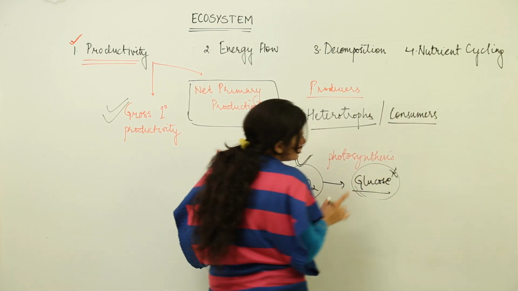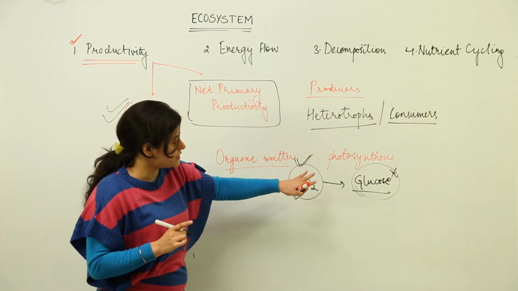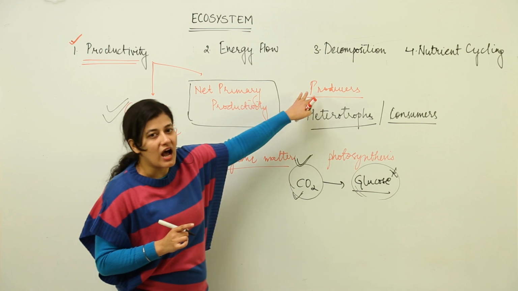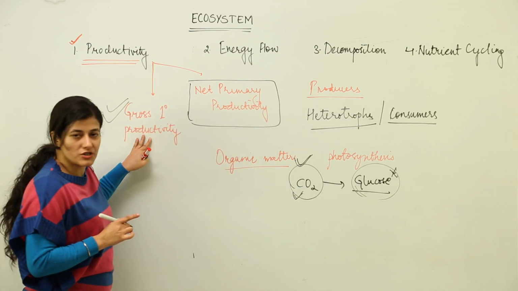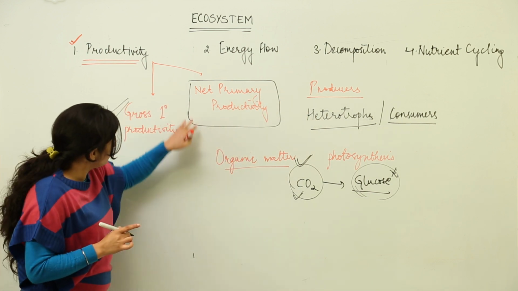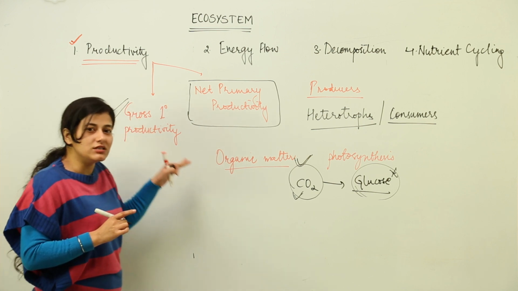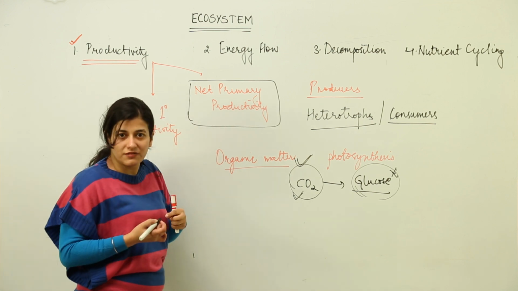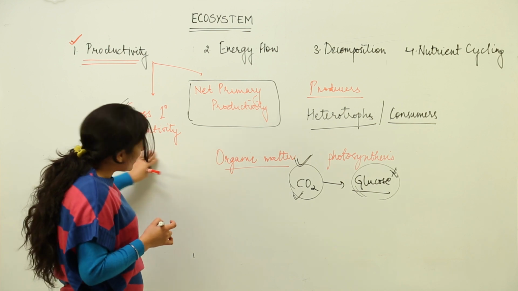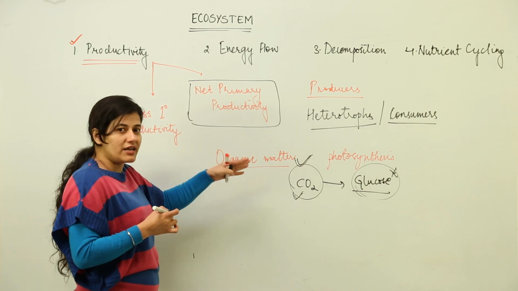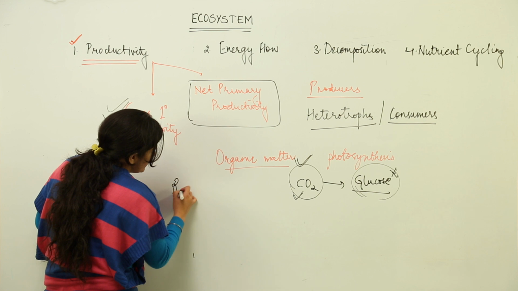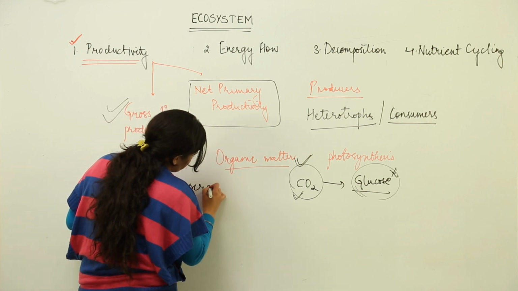Don't get into the literal meaning of the sentence. Just try to understand that these producers are going to do gross primary productivity. Out of this, they would certainly use something for their own survival as well. Whatever material is used for their survival is termed as respiratory loss.